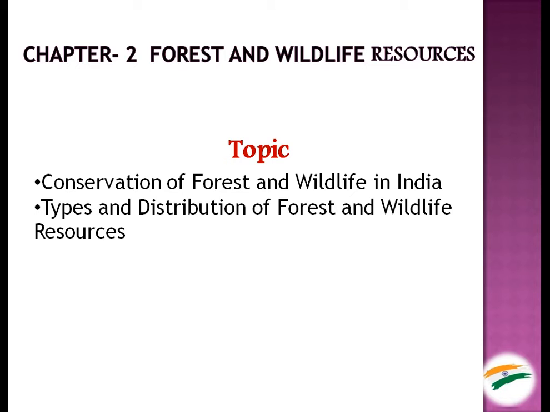So quickly moving into the flashback, in our previous class we had seen the flora and fauna in India. After that we had seen the biodiversity. Next point, vanishing forest and the huge classification of the different species, just like rare species, endemic species and extinct species and so on. After that we had seen the number of causes and factors which are responsible for the depletion of the flora and fauna in India.